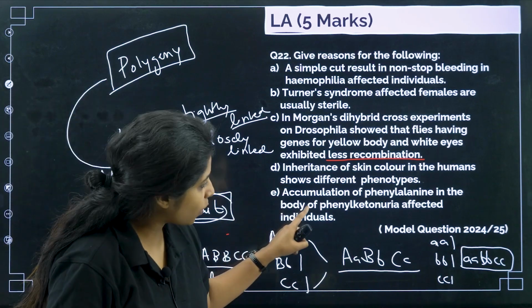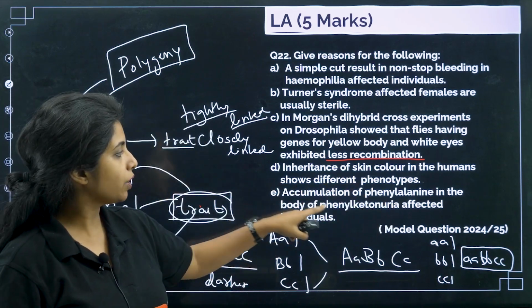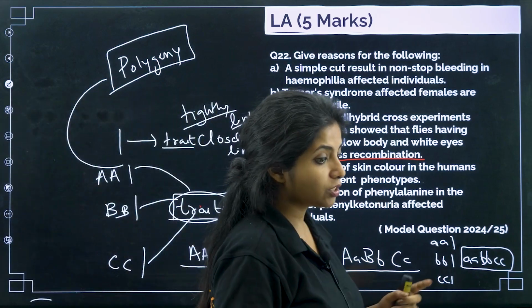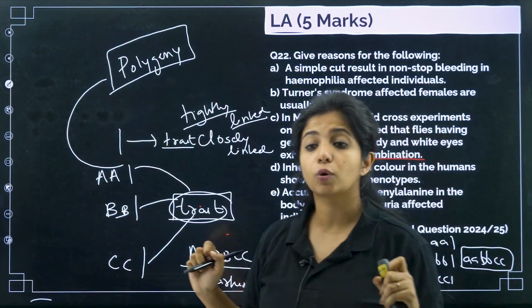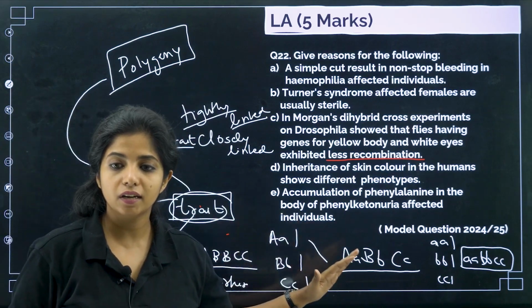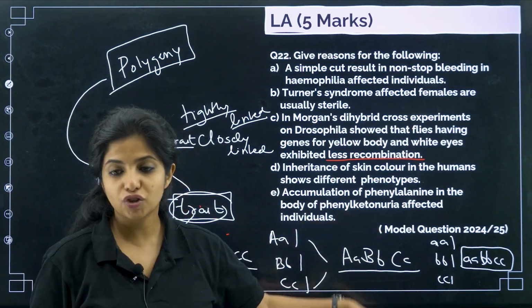Works? Now, accumulation of phenylalanine in the body of phenylketonuria affected individuals. Why? Because there is a mutation in a gene which codes for phenylalanine hydroxylase, which is why all the phenylalanine is converted to phenylpyruvic acid and is stored there.